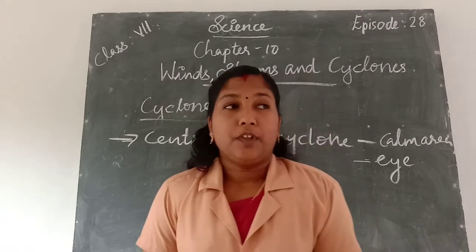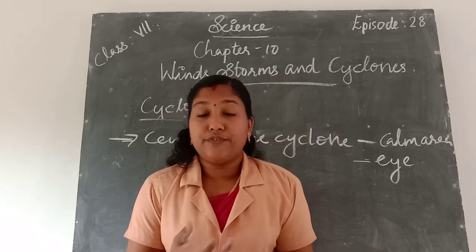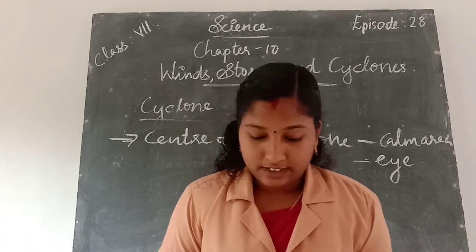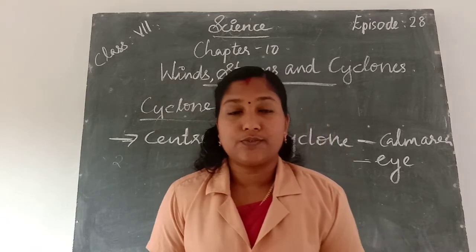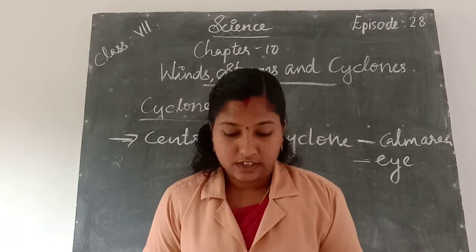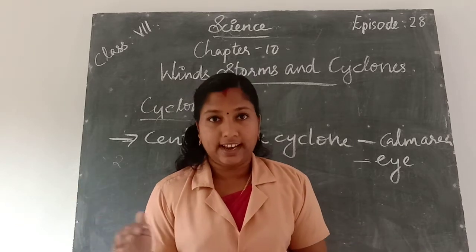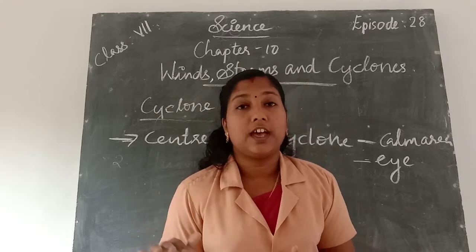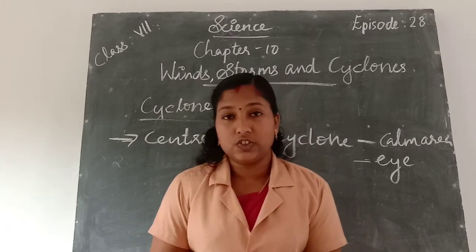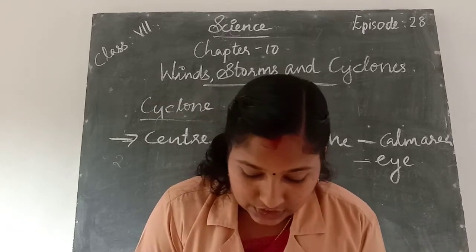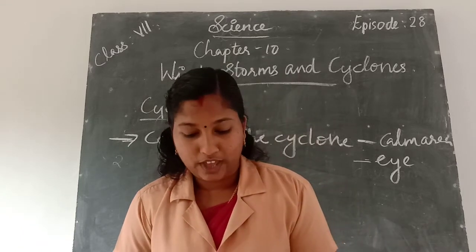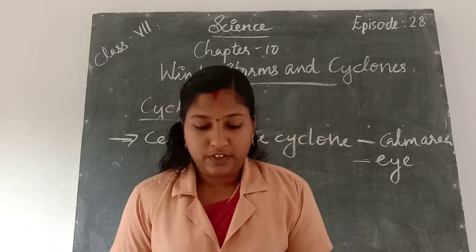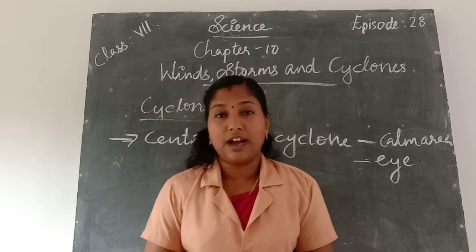Okay. Then, before cloud formation, water takes up heat from the atmosphere. We know that due to the sunlight, the water present in the atmosphere changes into vapor. Then when water vapor changes back to liquid form, it falls as raindrops.